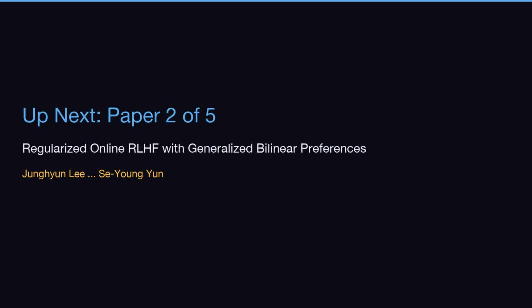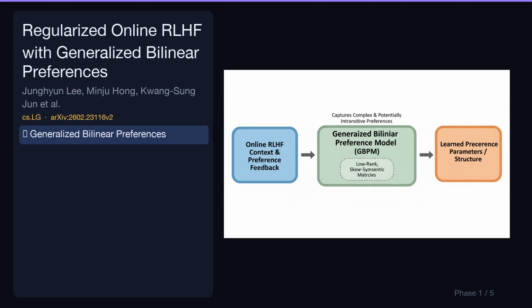Up next, our second paper out of 5, Regularized Online RLHF with Generalized Bilinear Preferences by Younghyun Lee and Se-Young Yoon. Let's break down its key contributions. This paper adopts the Generalized Bilinear Preference Model, GBPM, to effectively capture potentially intransitive preferences. It utilizes low-rank, skew-symmetric matrices, providing a robust framework for modeling complex preference structures in online RLHF settings.